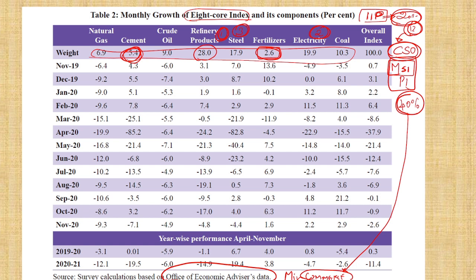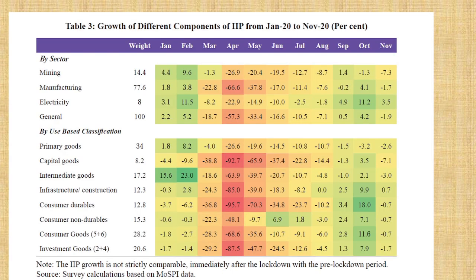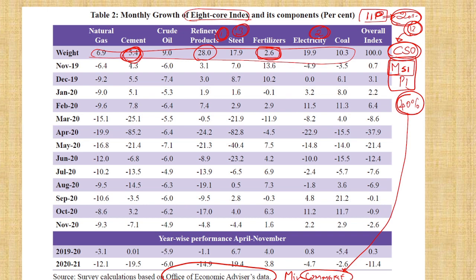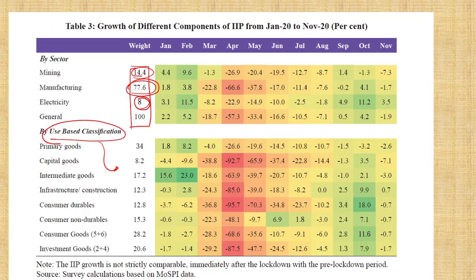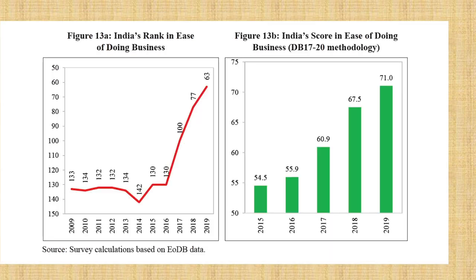8 core industries have 40%, of which the first is high, and there is the next composition, the use-based composition. If you want, you can check IIP, but this will be enough. Manufacturing 77%, mining 14%, electricity 8%. So these two compositions you should know. Industry-wise, it is completely manufacturing at 77%, electricity 8%, mining 14%.